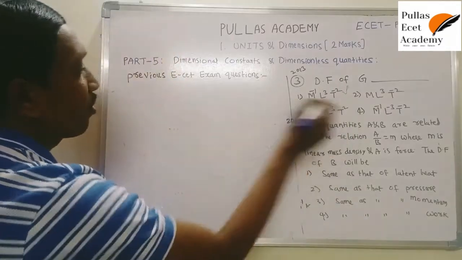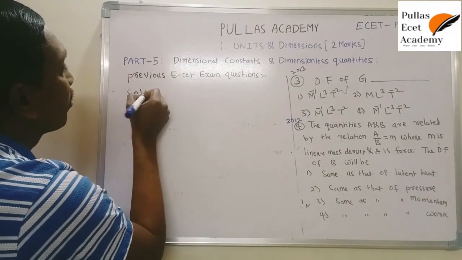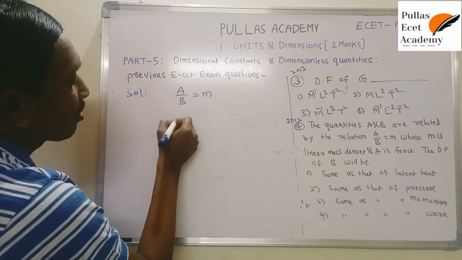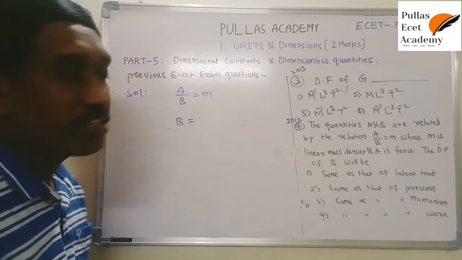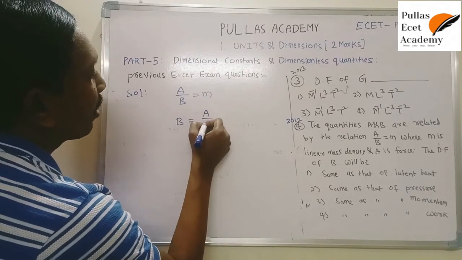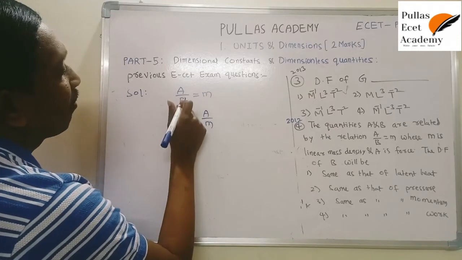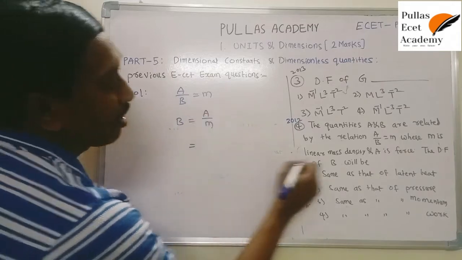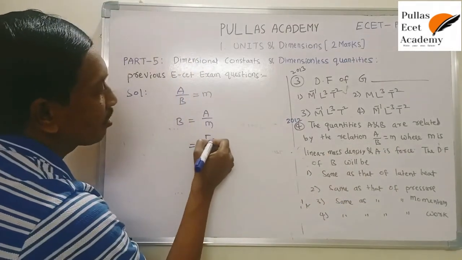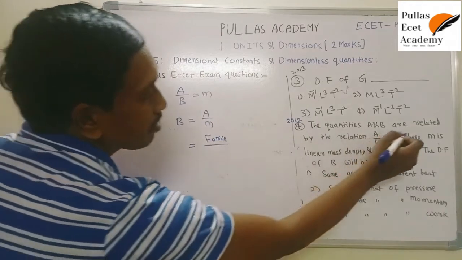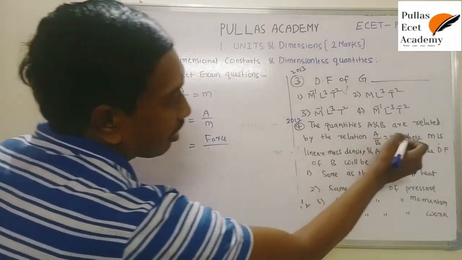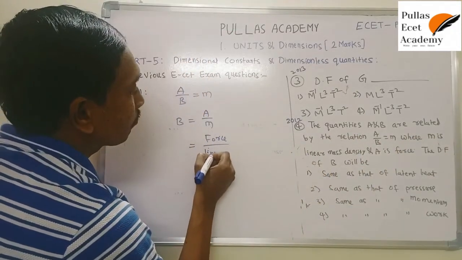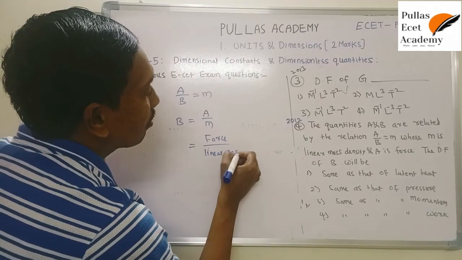So just substitute it. Listen to me. The given equation is A/B = m. But here it asks for the dimension formula of B, so write B as the subject. Then the formula is B = A/m. m is shifting to the left side, B to the right side, and you get this equation. Here A stands for force, so instead of A write force. What does small m stand for? Linear mass density.